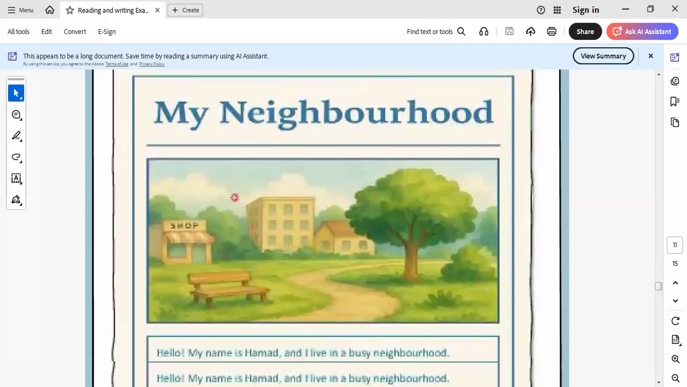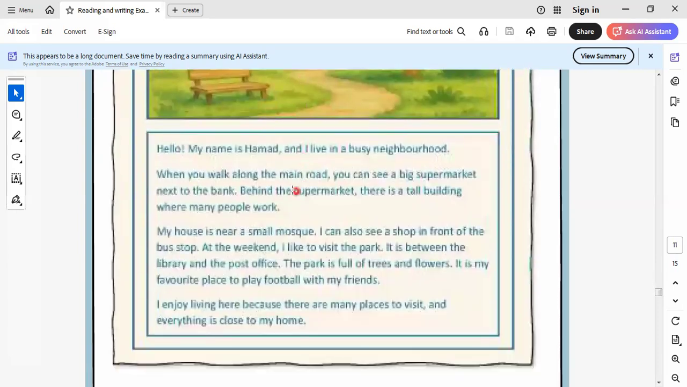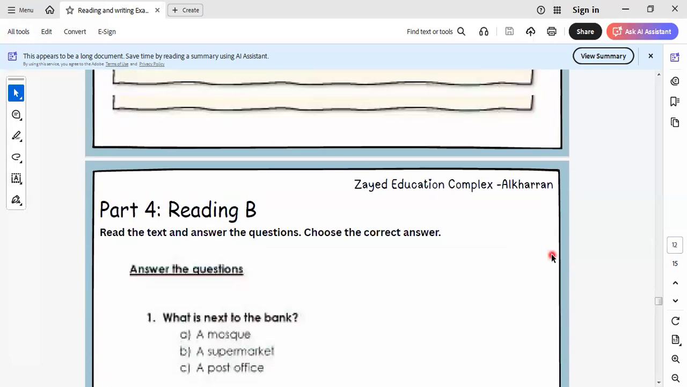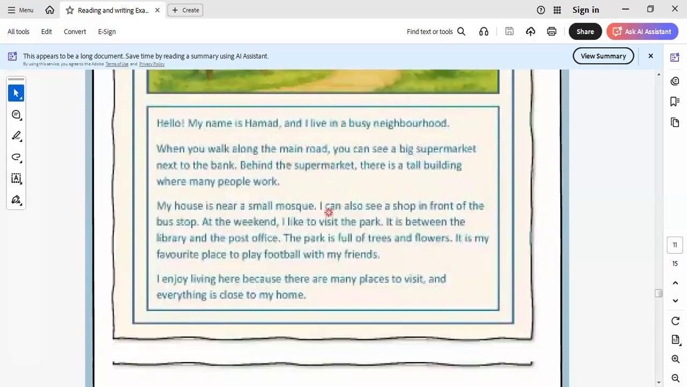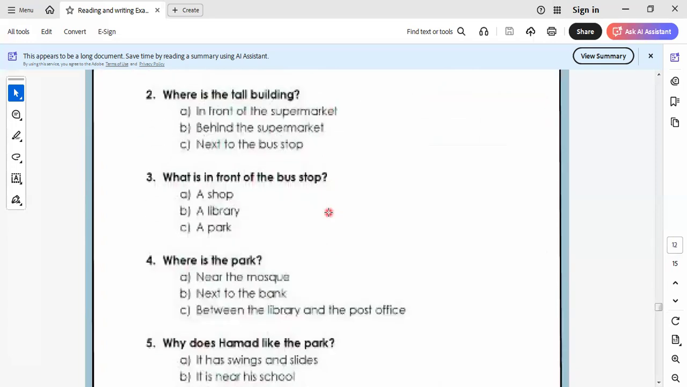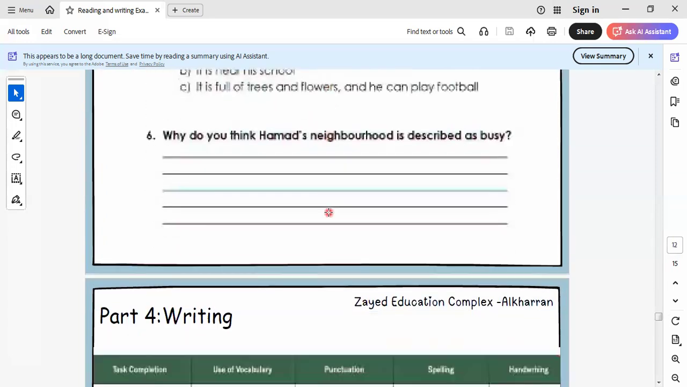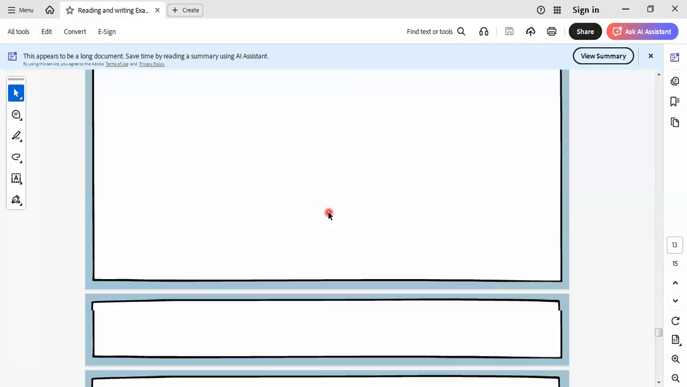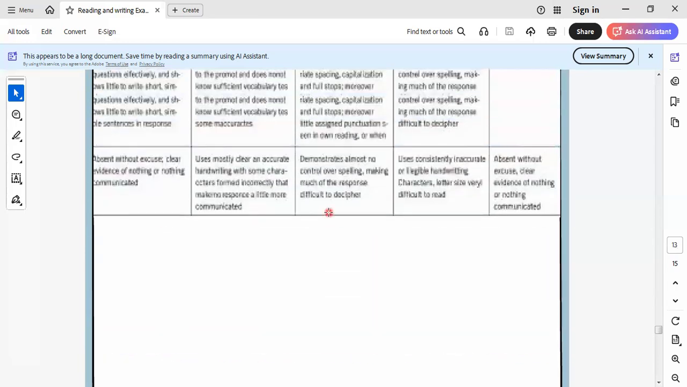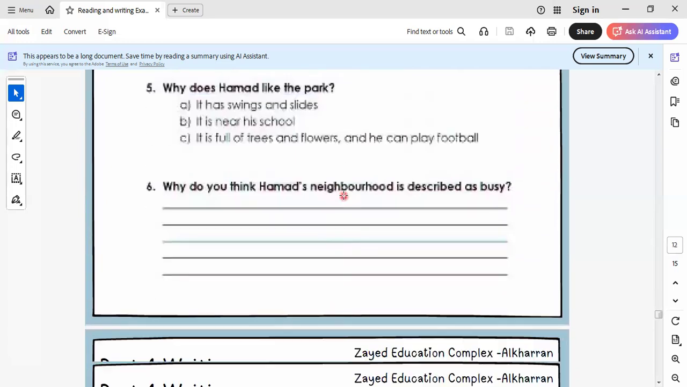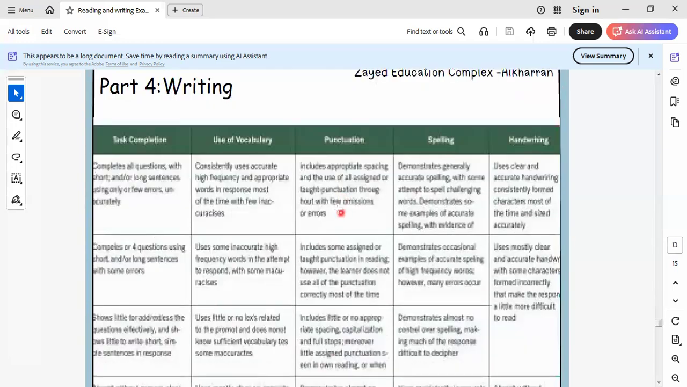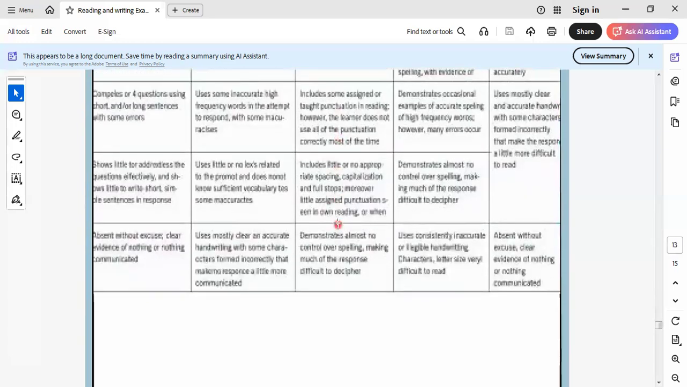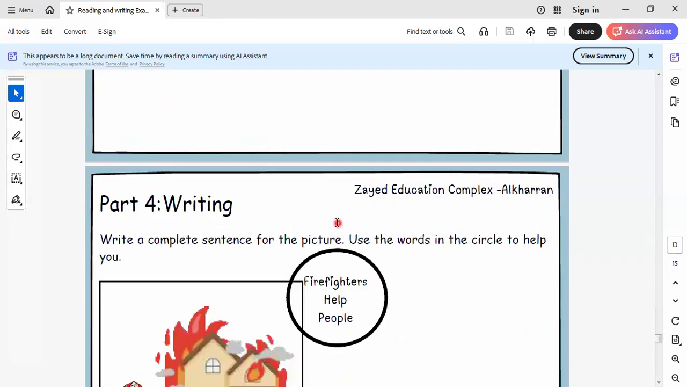It will be here reading, my neighborhood. Okay, here is my neighborhood. Let's read it together. I will leave it for you to do by yourself as well. Because I don't want to make the video longer, I will leave this for you to do by yourself. I answer one and I leave this for you to answer, and I hope you send your answers to me on the channel to correct it for you.